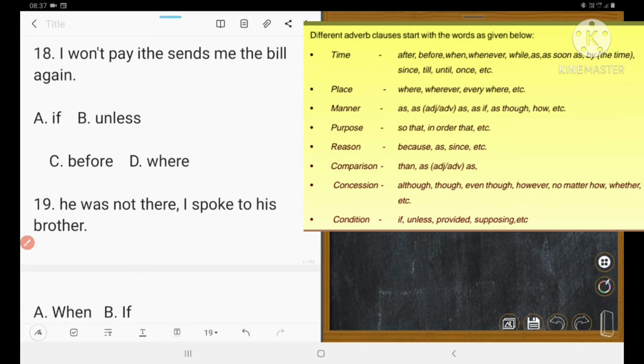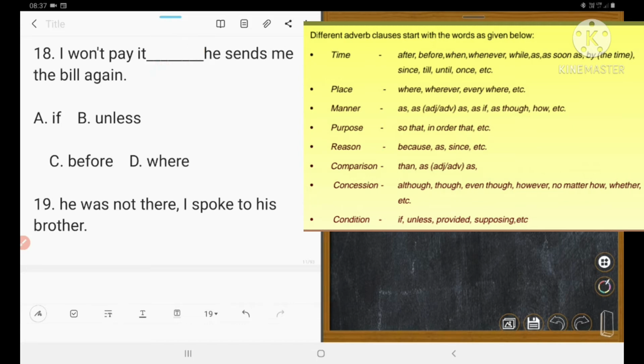18. I won't pay it days he sends me the bill again.